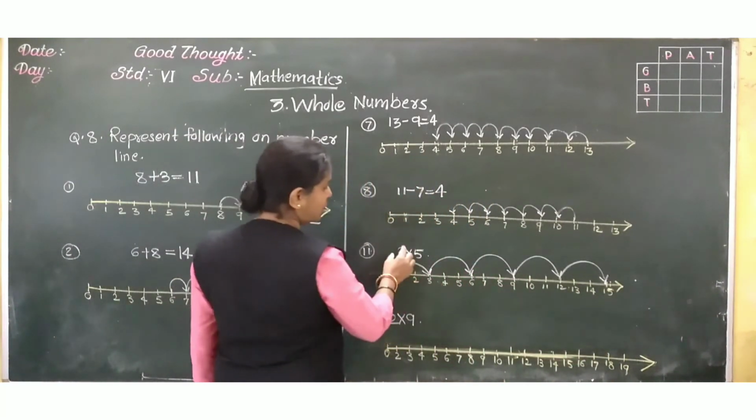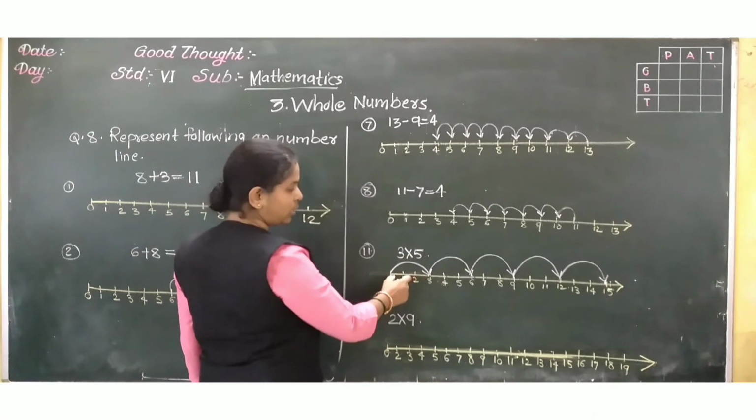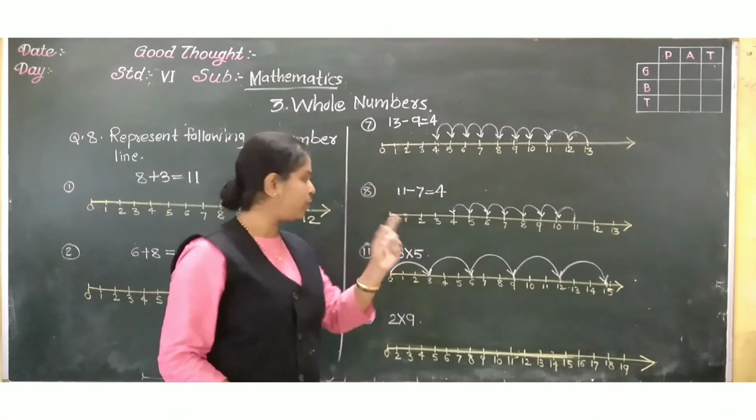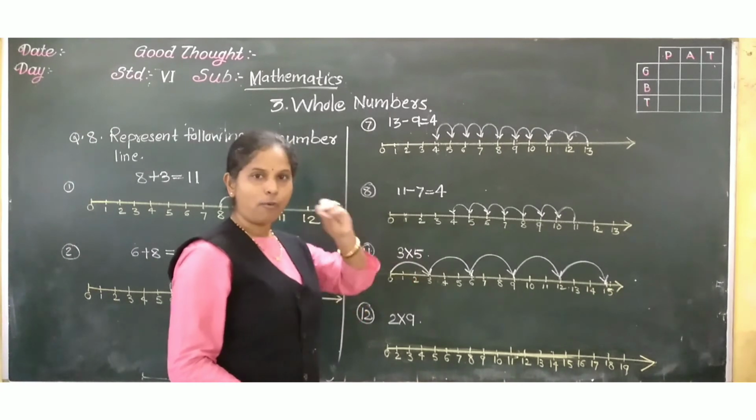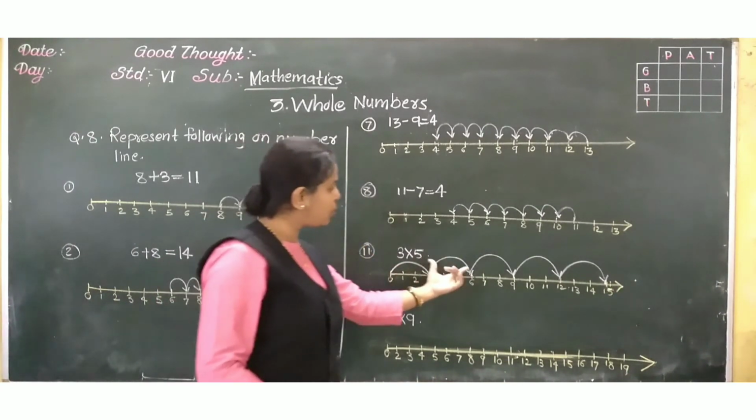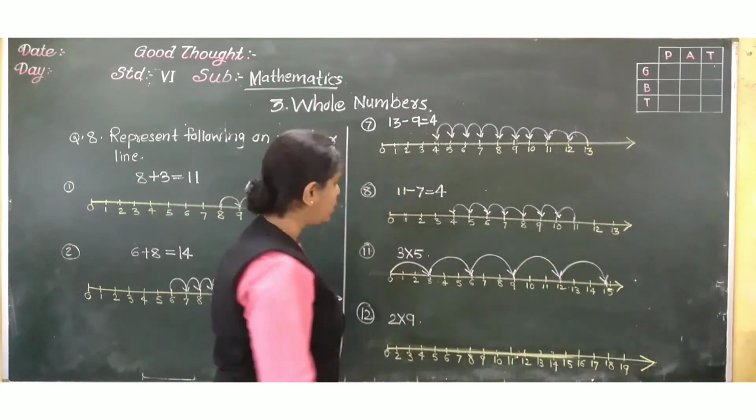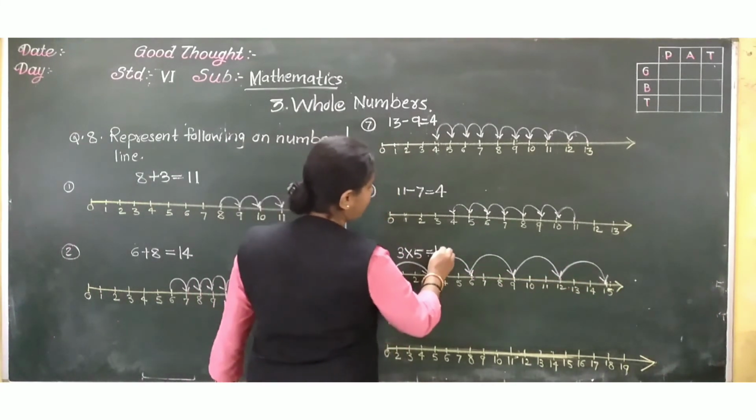So the answer is, see, 3. These 3 mean what? 3 gaps we have to take. 3 gaps make 1 move. Like that, how many moves do we have to go? 5. So 1, 2, 3, 4, 5, reaching 15. So 3 fives are 15.